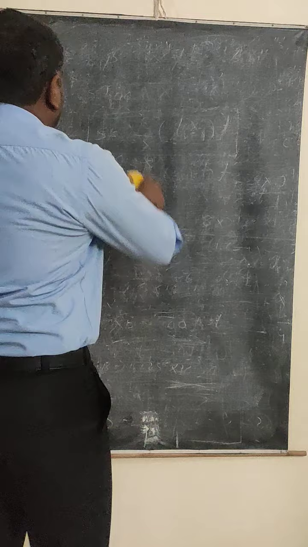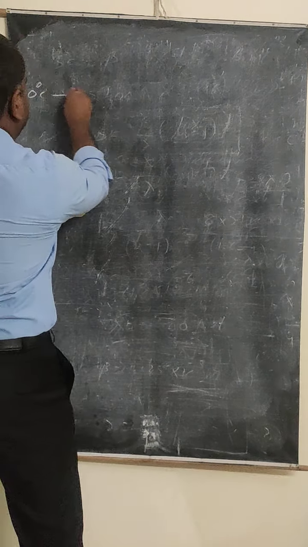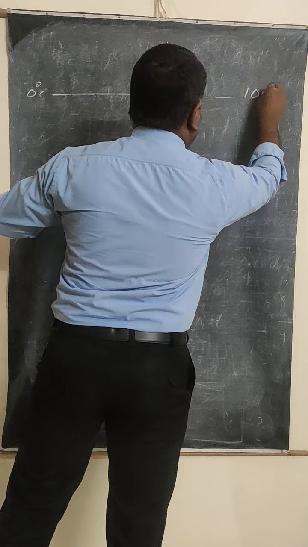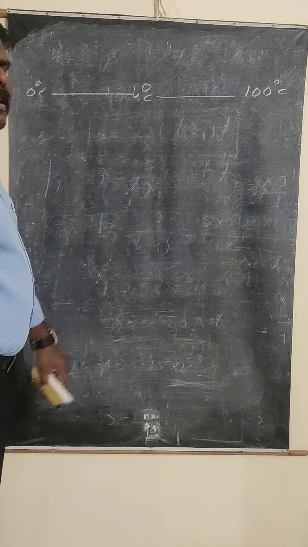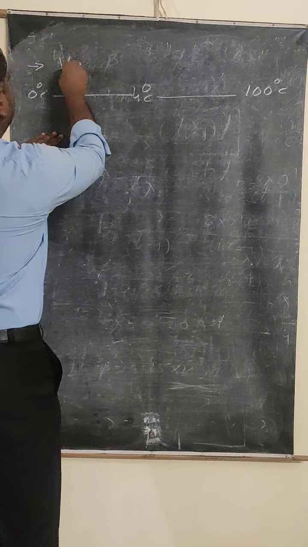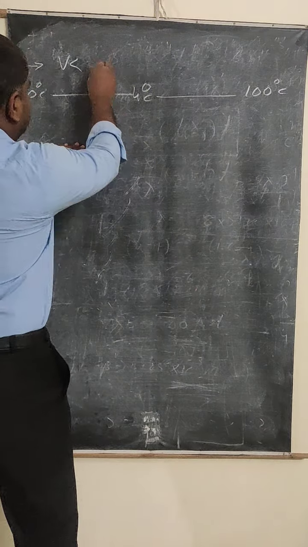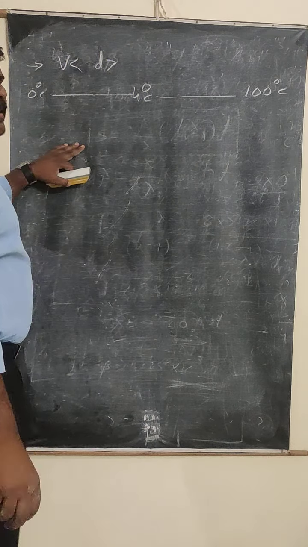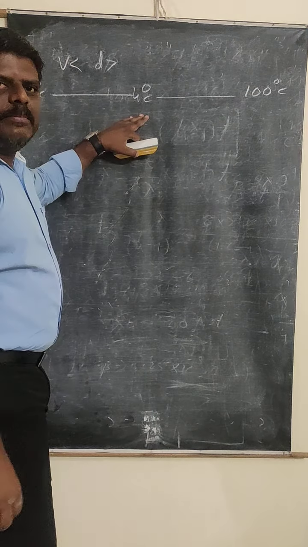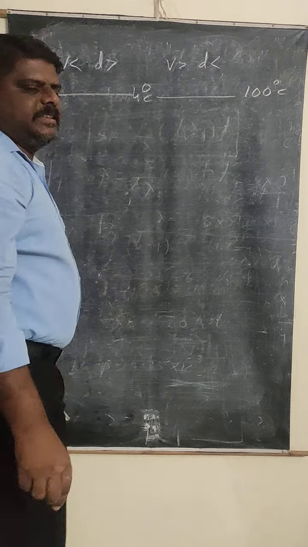That thing I am going to write down here again. So water is heated from 0 degrees Celsius to 4 degrees Celsius, and from 4 degrees Celsius to 100 degrees Celsius. When you increase the temperature from 0 to 4 degrees Celsius, volume decreases. Contraction will be there. Volume decreases and density increases. Now, from 4 degrees centigrade to 100 degrees centigrade, it acts as a normal liquid. Normal liquid means what happens? Volume increases and density decreases.